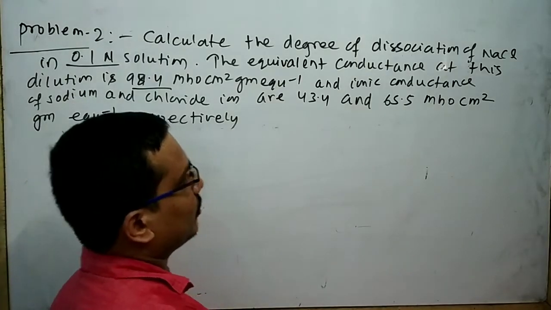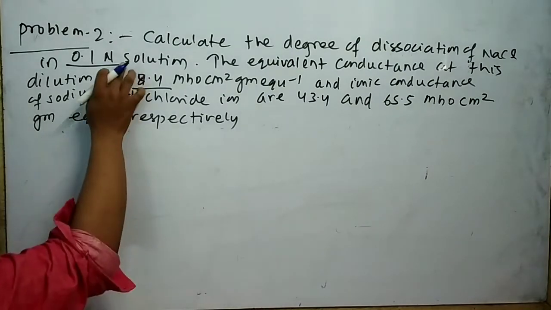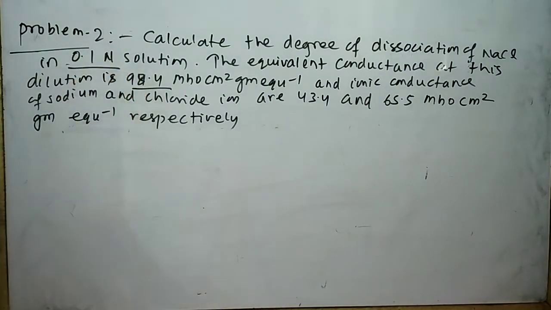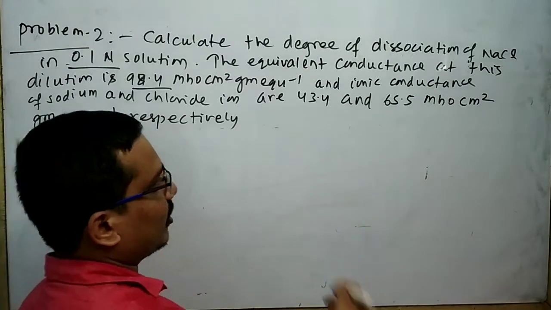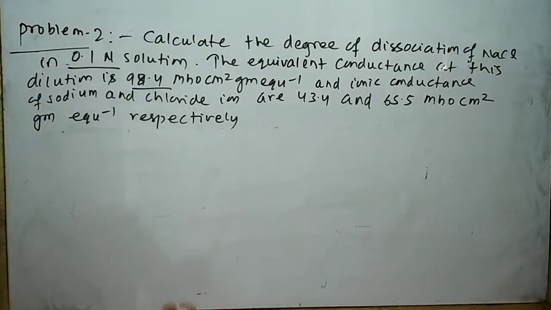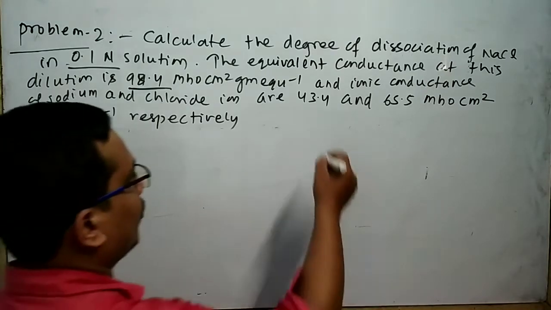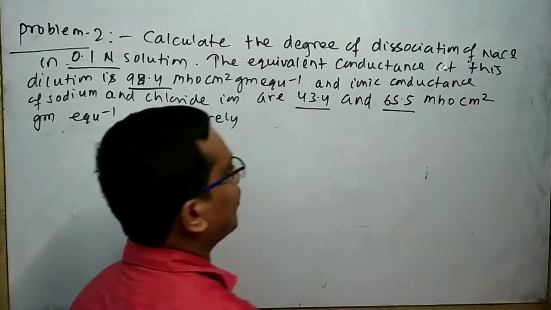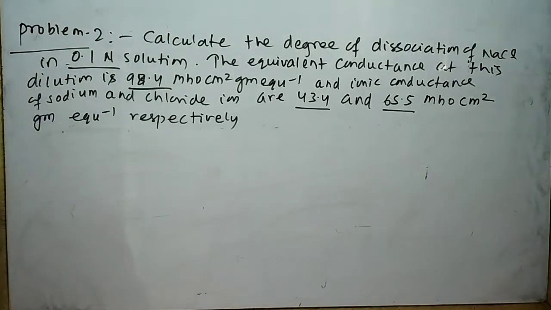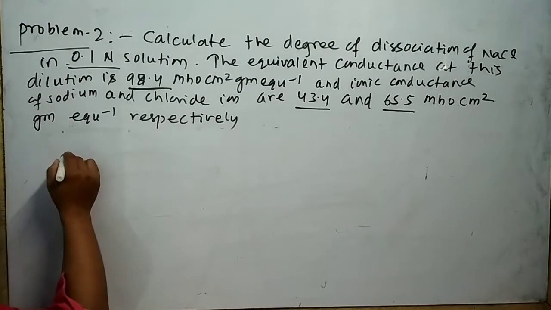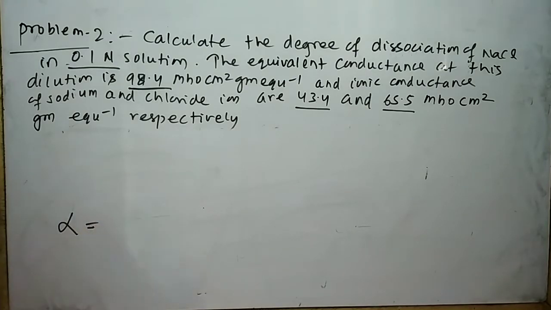Calculate the degree of dissociation of NaCl in 0.1 N solution. The equivalent conductance at this dilution is 98.4 mho cm square gram equivalent inverse, and ionic conductance of sodium and chloride ion are 43.4 and 65.5 mho cm square gram equivalent inverse respectively. Our aim is to find out the degree of dissociation.